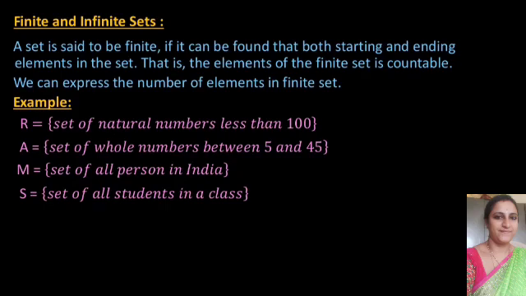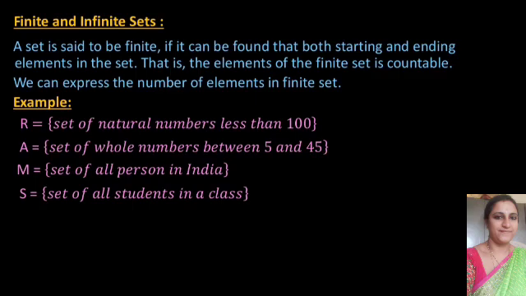If you observe examples, R is equal to the set of natural numbers less than 100. If you write the roster form, how can you write? R is equal to the set starting from 1, 2, 3, and so on, ending with 100. So you can easily count the numbers in the set R. So it is a finite set.